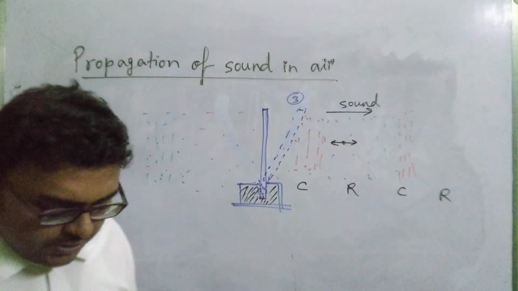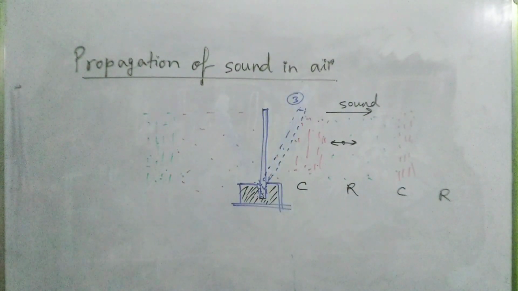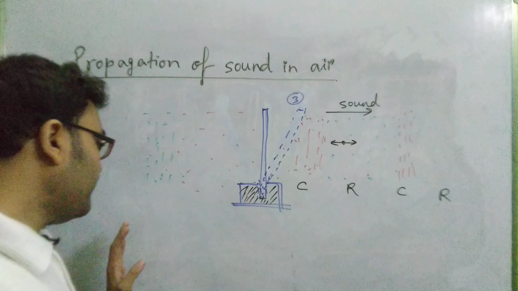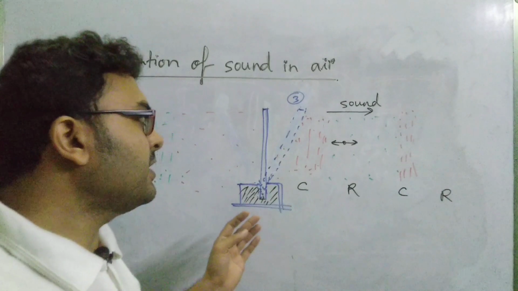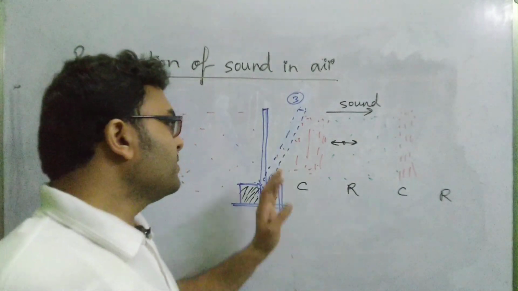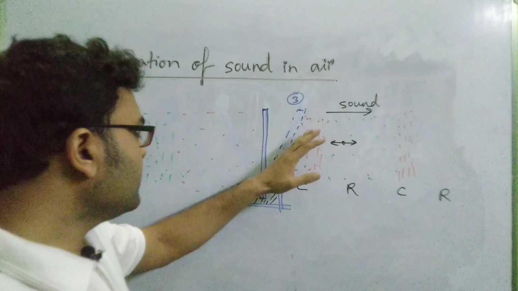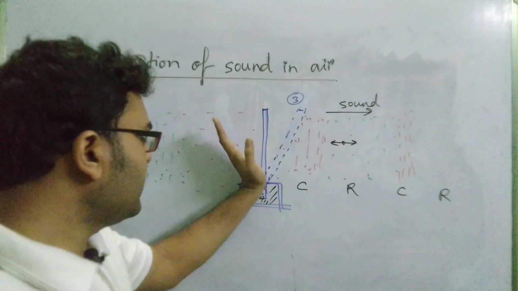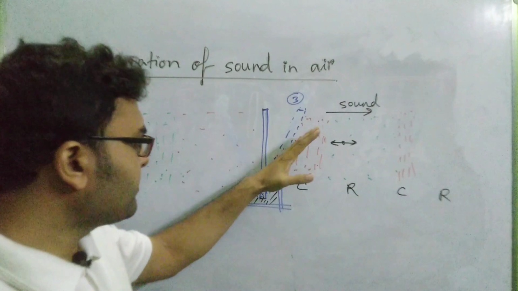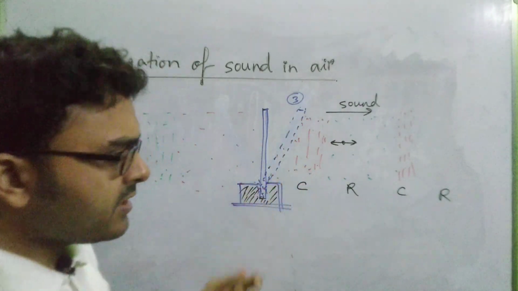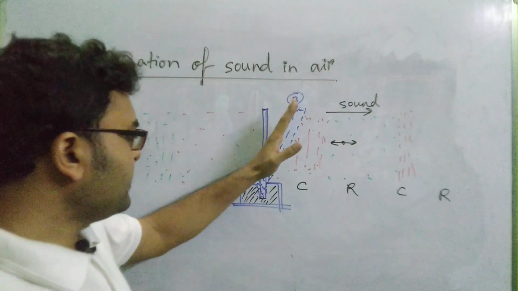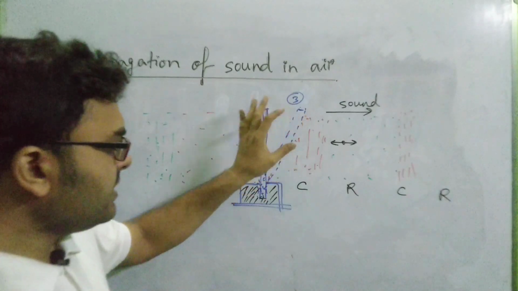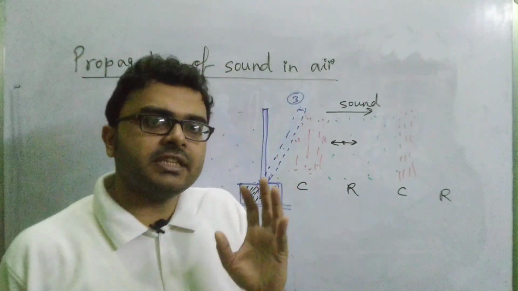Now, when we said what the prerequisites are for a medium so that sound can travel through it, we said the medium must be elastic in nature. Why? Because if the medium is not elastic, the particles will not come back to their original position. So when the scale moves from the extreme right position to the extreme left position and then again to the extreme right position, if the particles are not elastic, they will not come back to their original position, and the plate will not get any particle to transfer the excess energy.